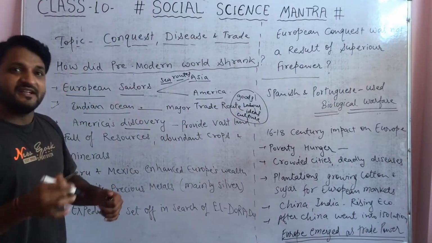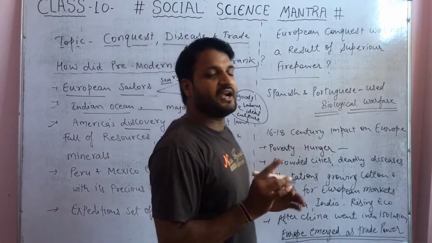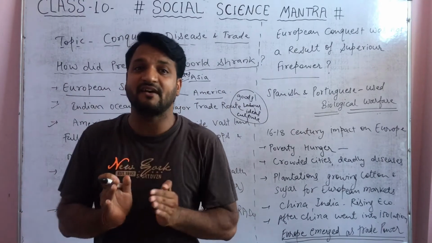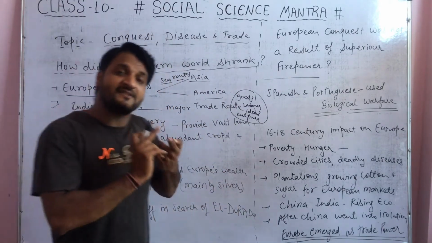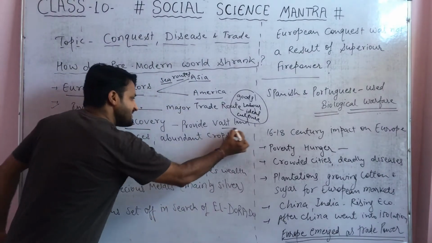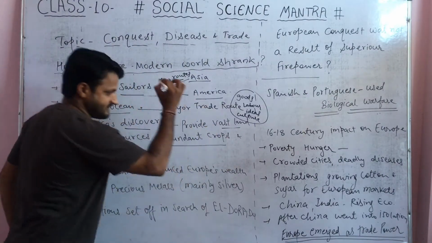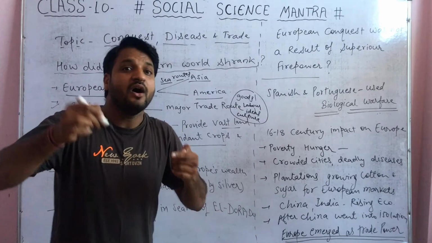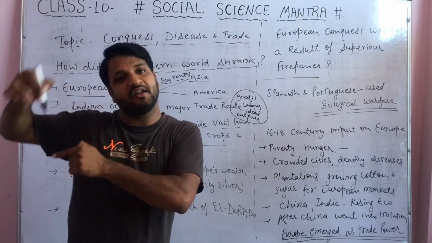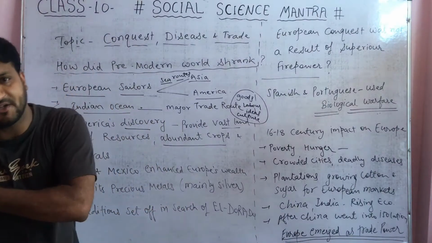As we discussed in the last video, America was discovered by Christopher Columbus. After the discovery of America, its vast land, its resources, its abundant crops, minerals, all became known. We discussed how potatoes, groundnut and maize were of American origin and were introduced to all parts of the world.